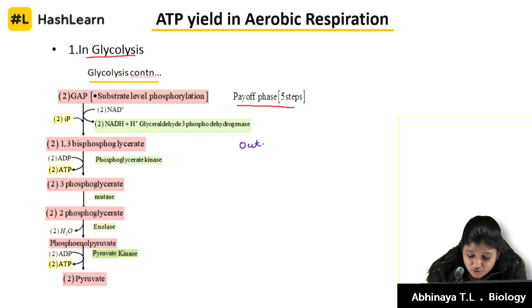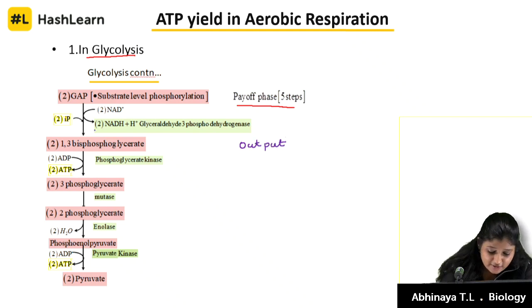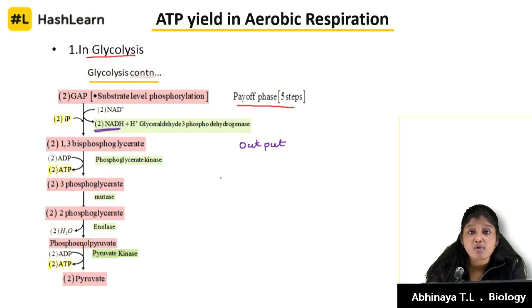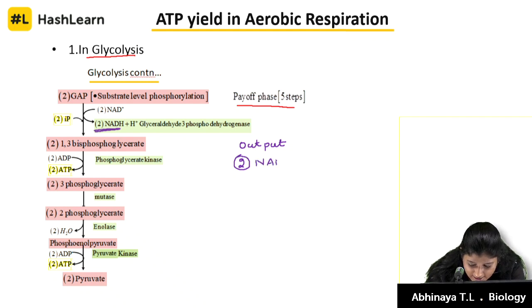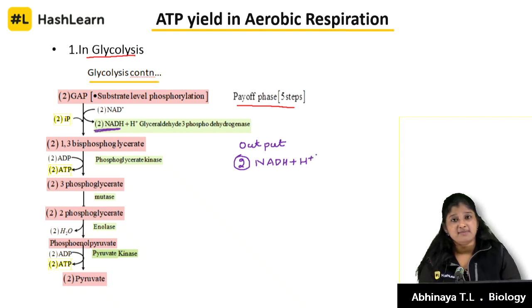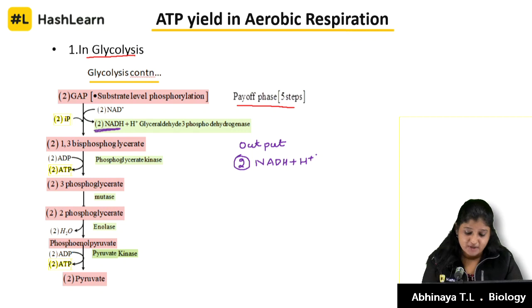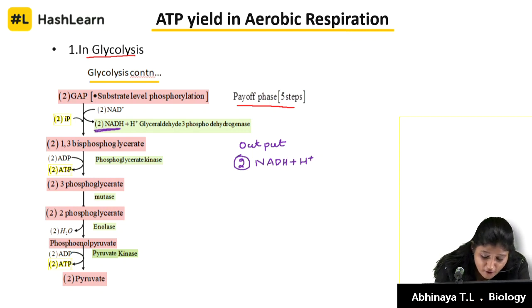So the output of glycolysis is, yes my friends, you see here 2 molecules of reduced coenzyme, so that will be 2 molecules of NADH plus H plus. We will go slowly, we have some time for this, so that you understand completely how so many molecules of ATP are released. And we have 4 molecules of ATP here.